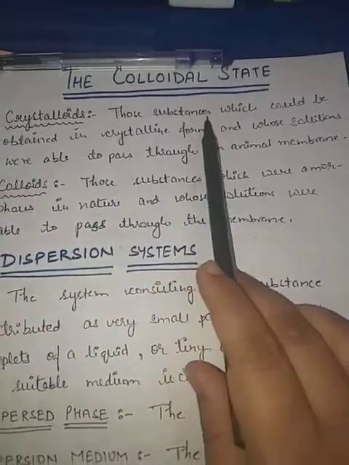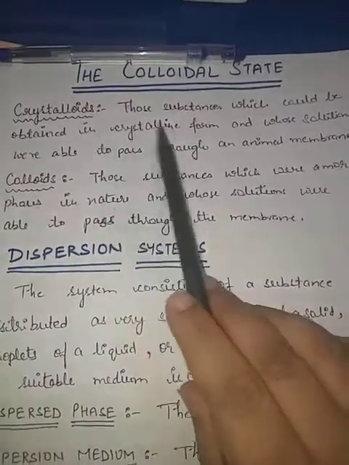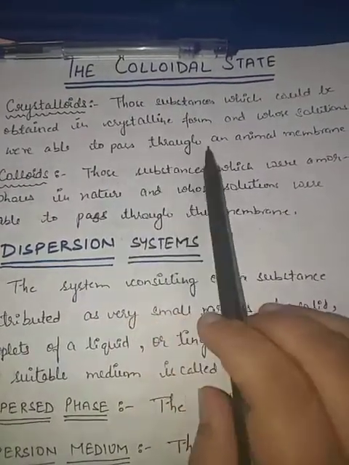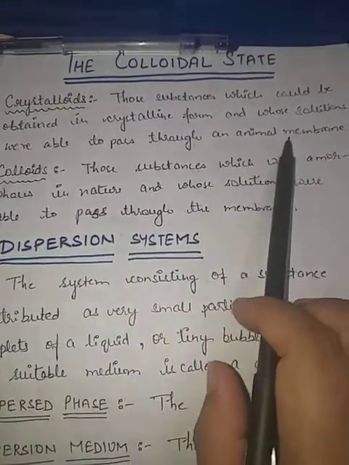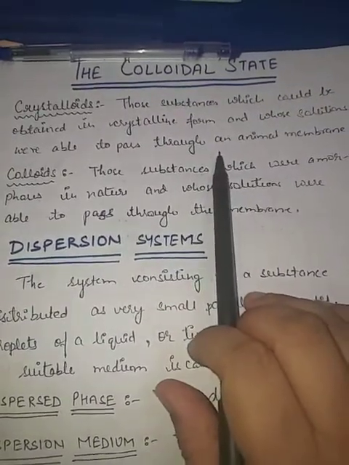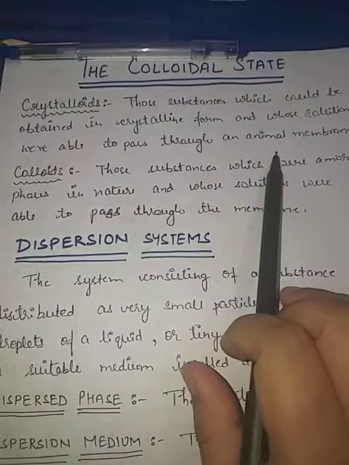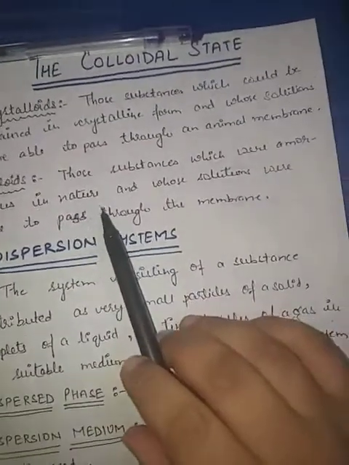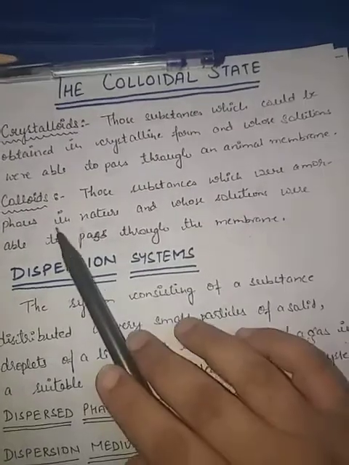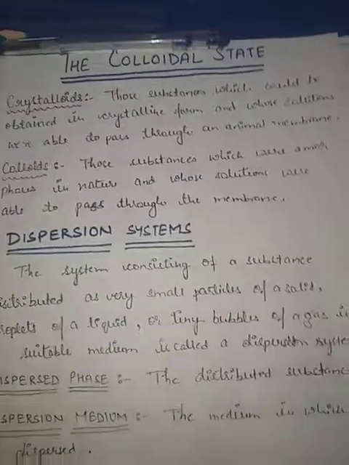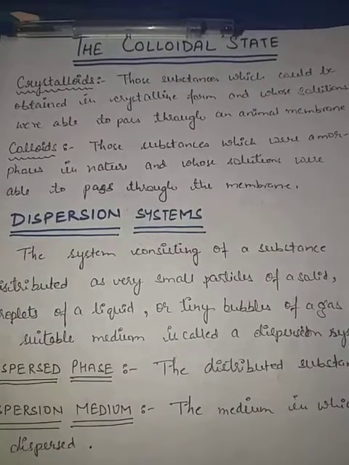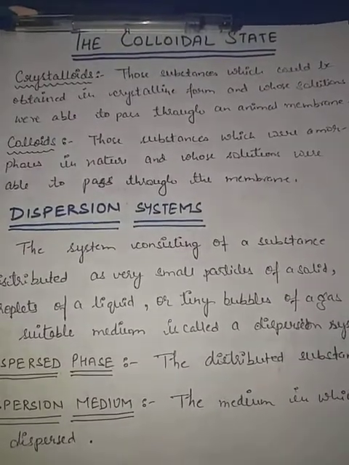Crystalloids are those substances which could be obtained in crystalline form and whose solutions were able to pass through an animal membrane. They are found in crystalline form and their solutions can pass through animal membrane. But if we talk about colloids, colloids are those substances which were amorphous in nature, and whose solutions were not able to pass through the membrane.